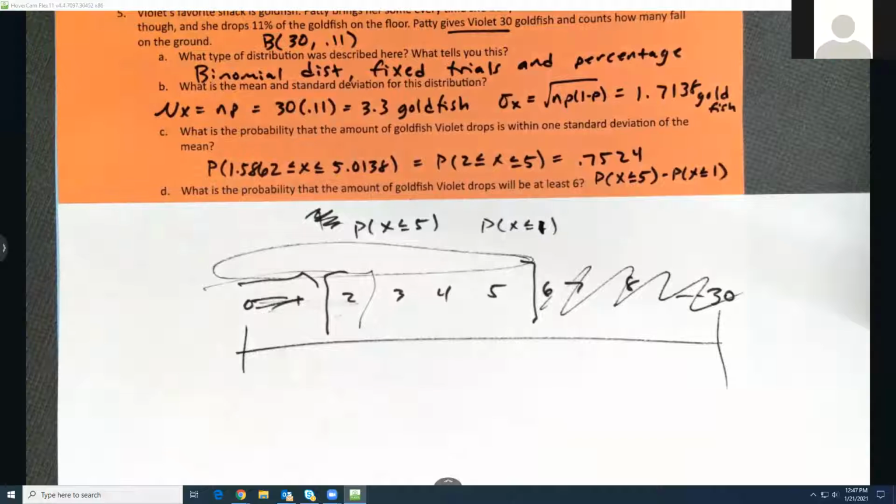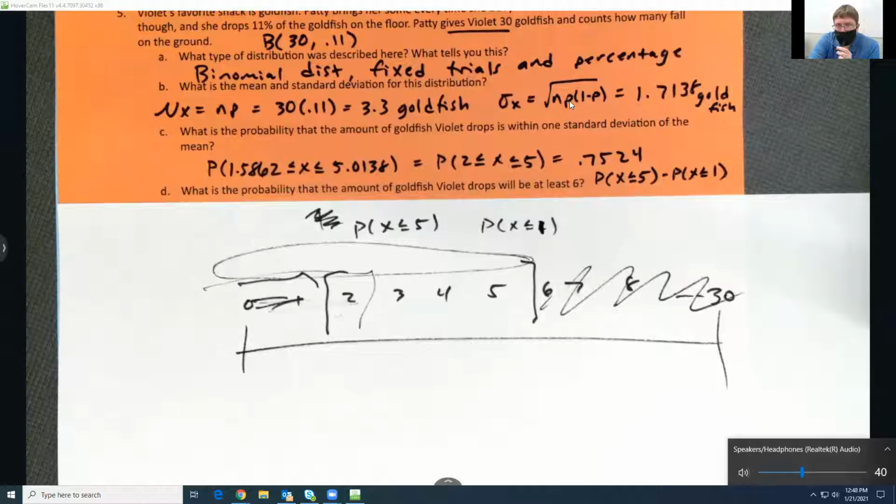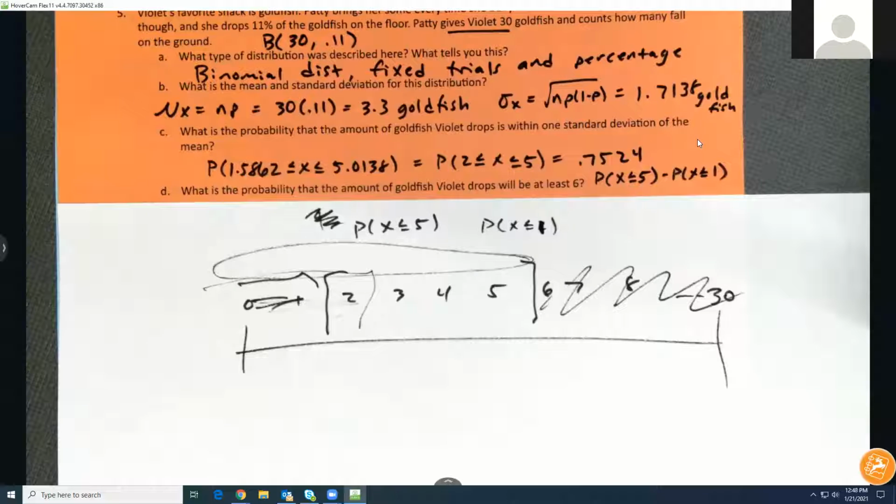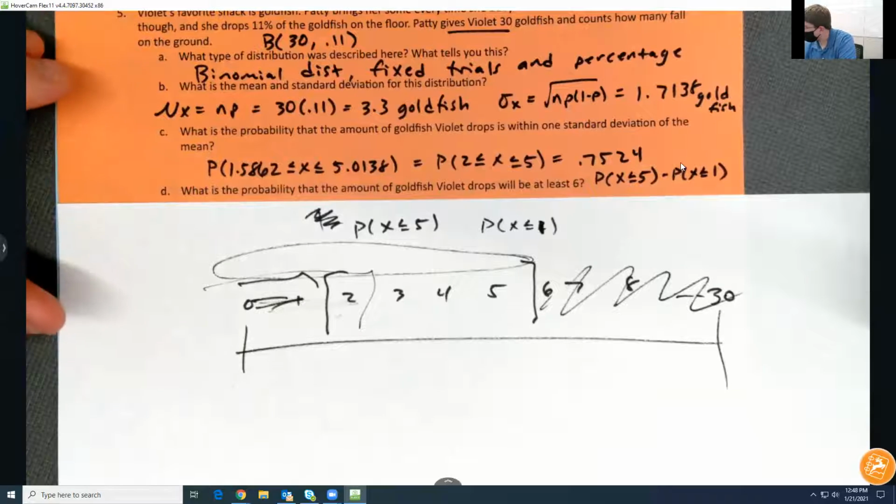Oh no, I had a question on part B. Okay. So for the standard deviation, what would the actual numbers be? 30.11 and 0.89. Oh, wait, how did I get that wrong? Okay, never mind then. I think I put in the wrong numbers. Right? Because isn't 0.89 the opposite of 0.11? Yeah. Okay, I just got confused. Hey, yesterday I couldn't figure out a simple problem, so it's possible that I screwed up. So I trust your instincts, sir. If something looks wrong, say it. Yes.